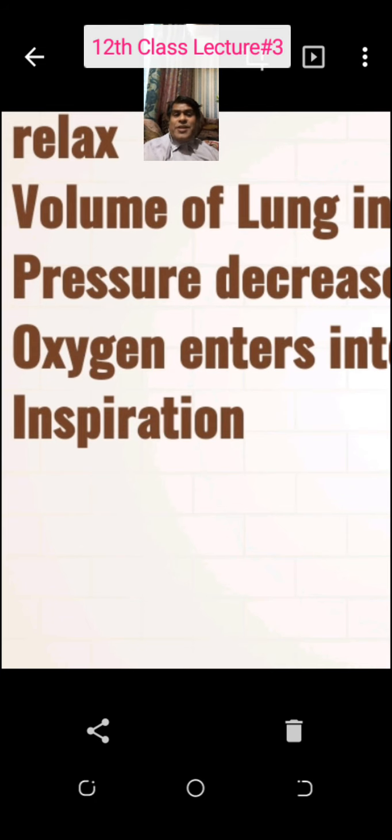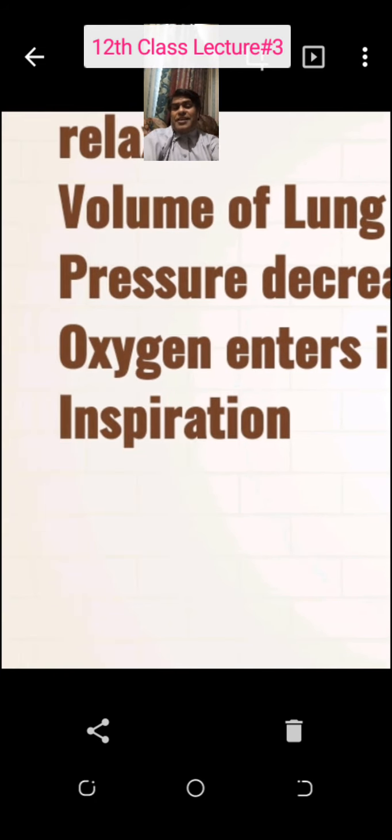The muscles present in your chest cavity, the muscles present at the base of your chest cavity. I will tell you about these 3 muscles. In the 10th class, I think I didn't tell you 2 muscles. One muscle also helps in moving the rib cage upward and outward. So the volume of the lung matters here.